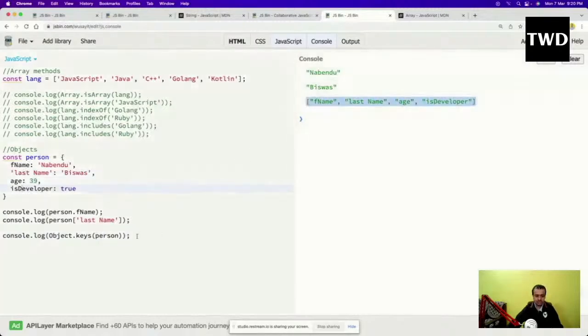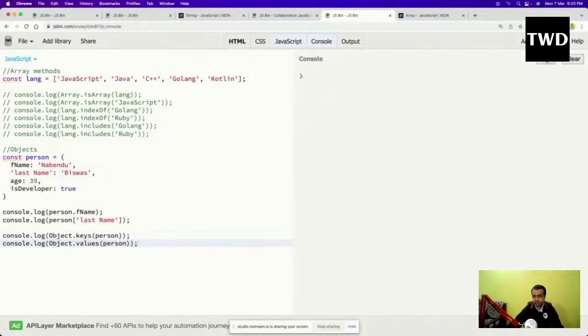Similar to this, we have another one: console.log of Object.values of person. What it is going to do is give me all the values like this.